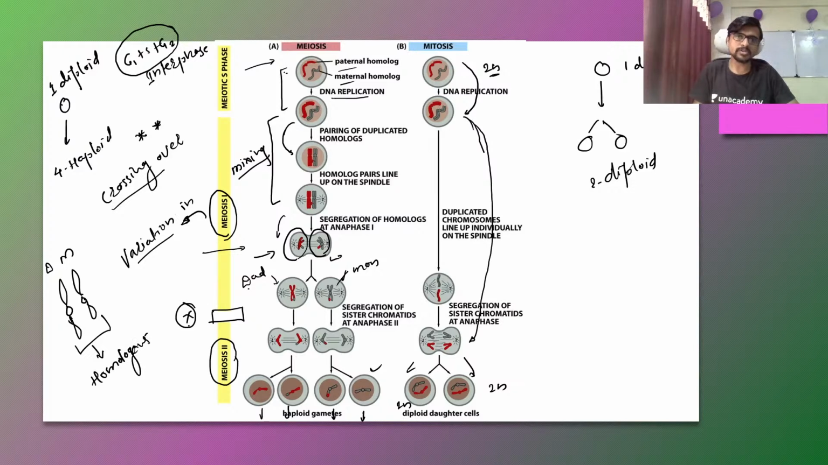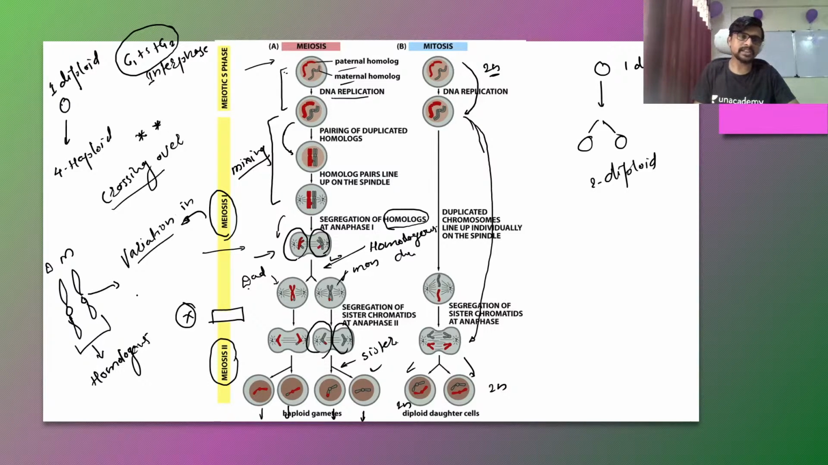So these homologous chromosomes are separated in the first division. I am going to write here: homologous chromosomes are going to separate. And in the second division, the chromosomes which separate from each other are the sister chromosomes. So what is meant by sister chromosome?